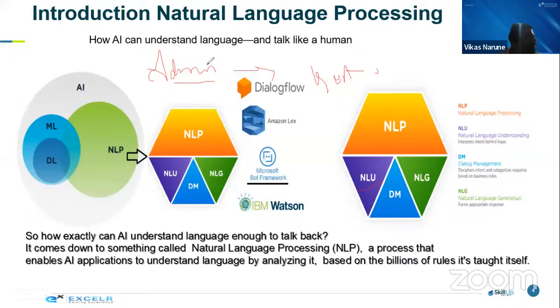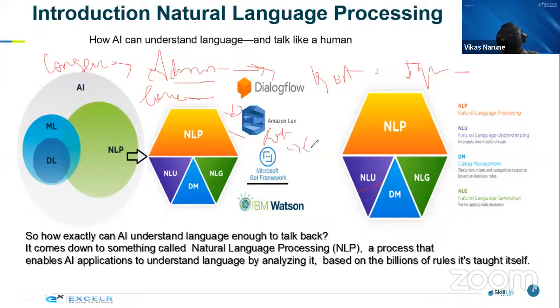Let's take an example, guys, that your college is planning to have some kind of admission, and you are offering different courses. Most of the time, you have to appoint one counselor for whosoever is coming for the inquiries. You have to tell them what courses you offer, how much is the duration, what kind of contents are there, whether it's instructor-led or online, what certificate, what benefit, and everything. All this information you are telling, right?